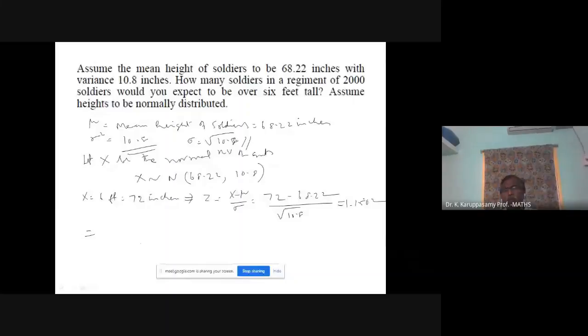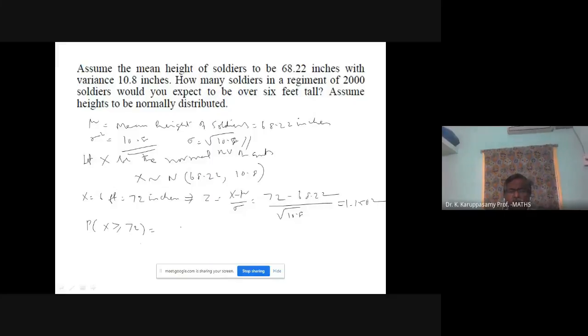Now let us move to the problem. First I am going to find the probability. Then I will multiply with 2000 to get the expected number of soldiers with height above 6 feet. Now probability of X greater than or equal to 72. In a continuous random variable, greater than and greater than or equal to are the same.